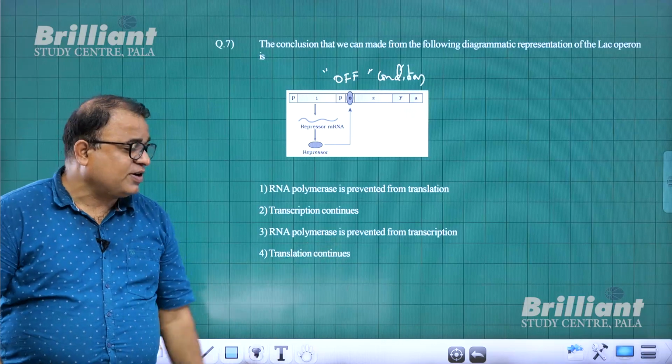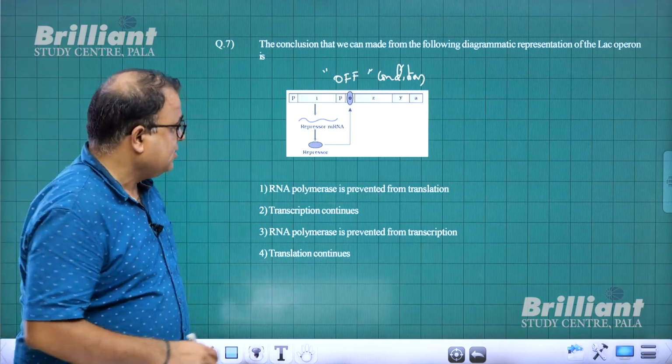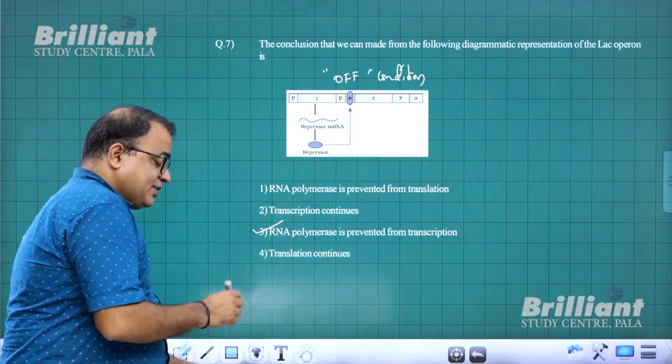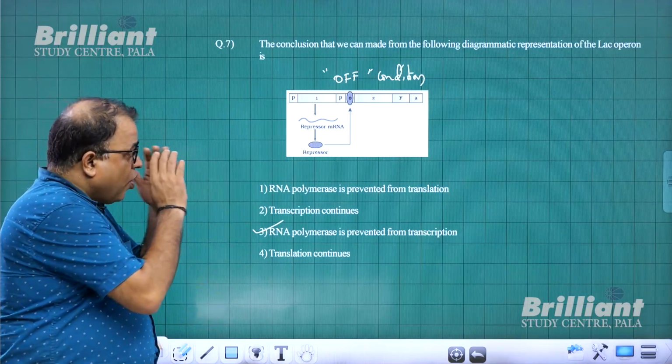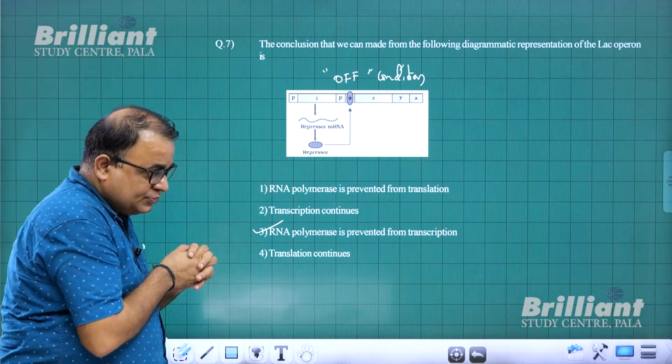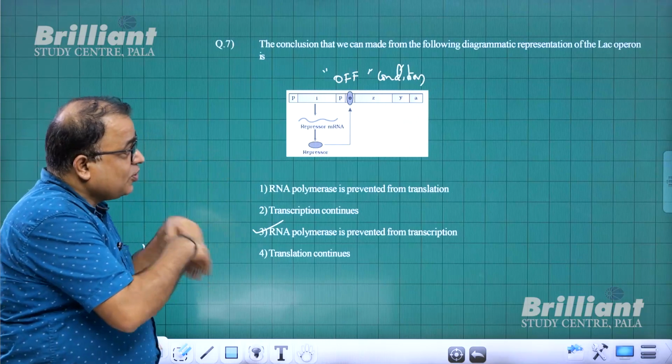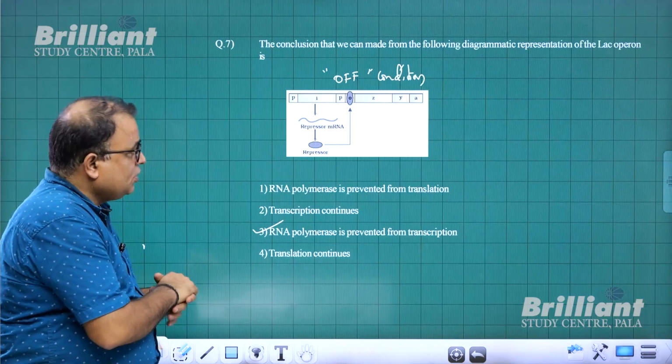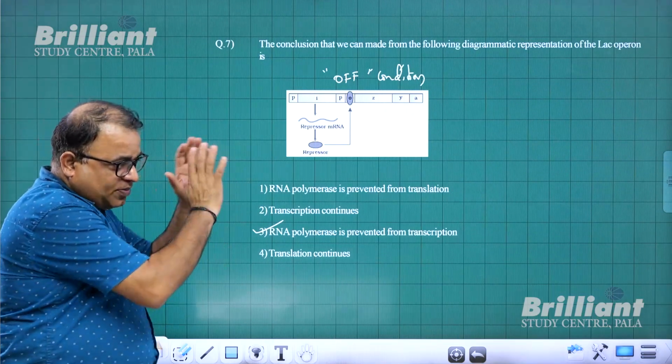RNA polymerase is prevented from transcription? Yes. That is the answer. Why like that? Operator gene, repressor protein. As long as the repressor protein is there.